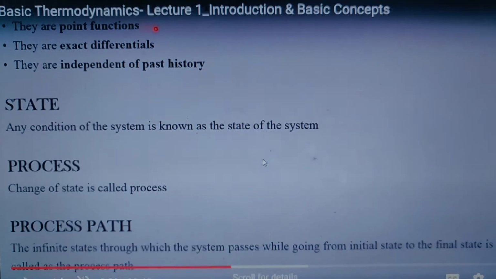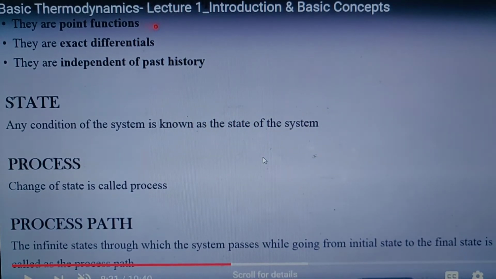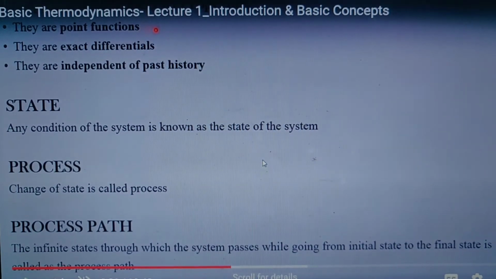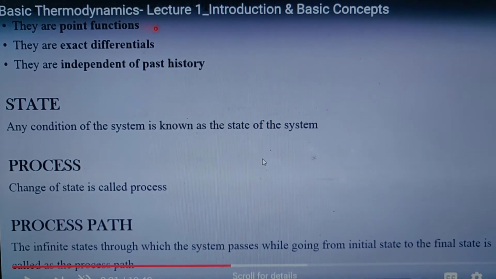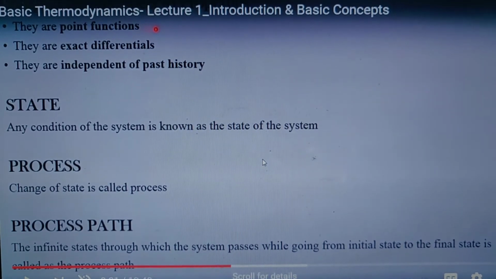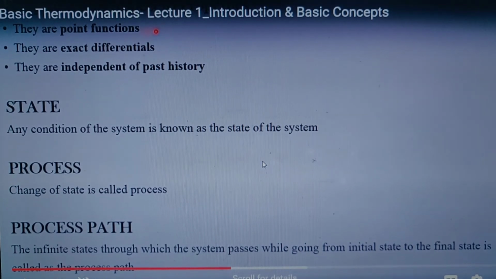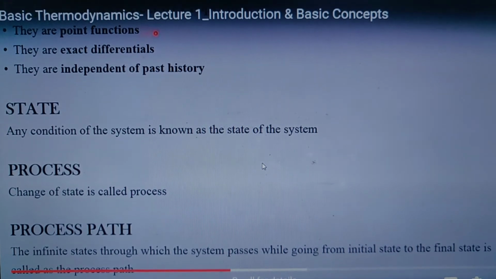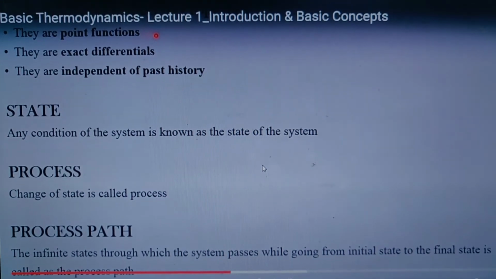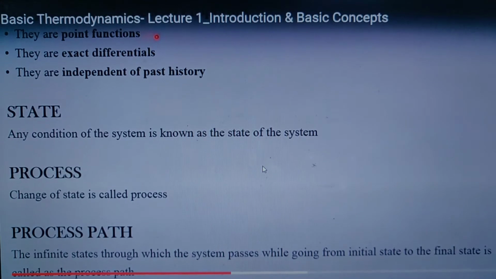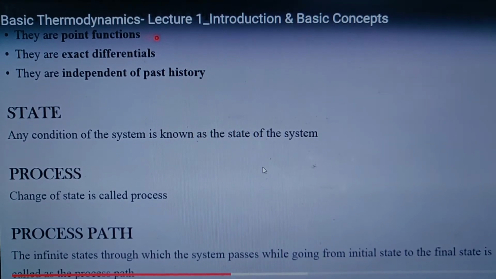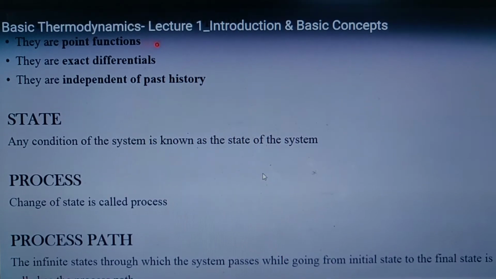On that state one, you can say it has the specific volume, specific enthalpy and specific entropy. Similarly in state 2, another state with P2, V2 and T2, that is pressure, temperature and volume on that state. Similarly P1, P2, T1, T2, V1 and V2 are also exact differentials and they are independent of the past history.